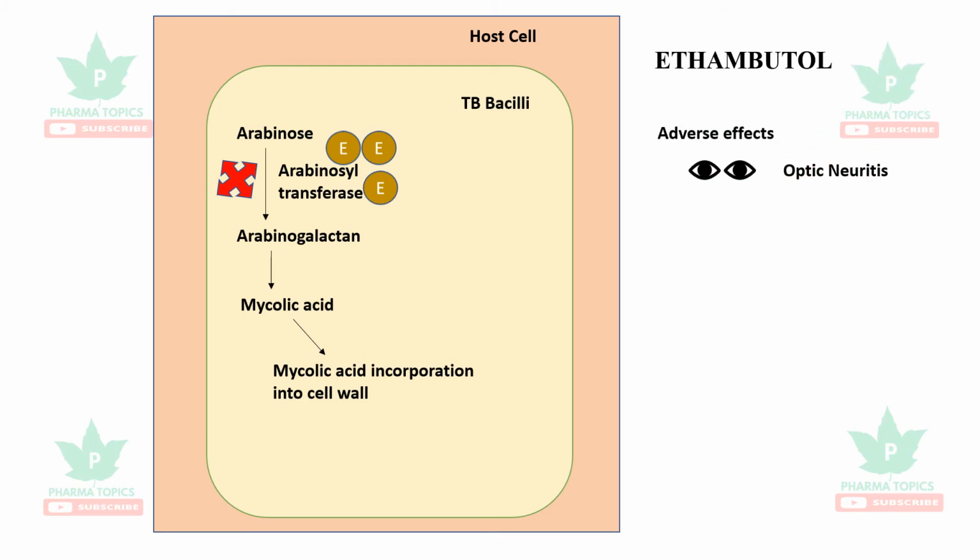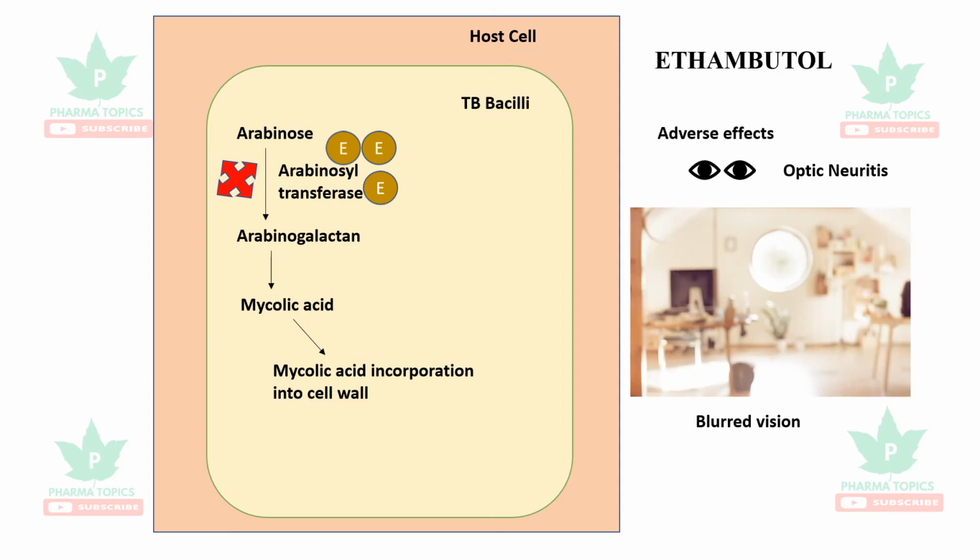The important adverse effects are ocular related, which is optic neuritis, blurred vision, and it may cause red and green blindness. Ethambutol is not advisable for children below 6 years because they may not report these adverse effects. So visual acuity should be checked properly when adults are put on ethambutol.